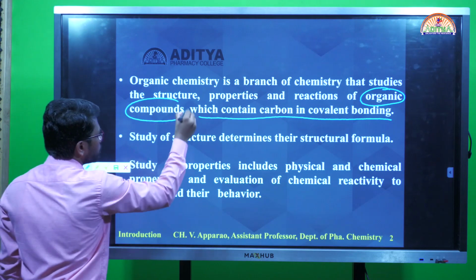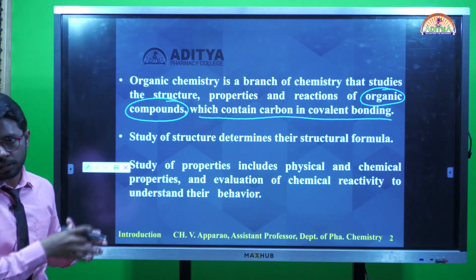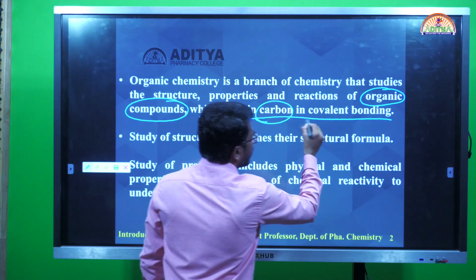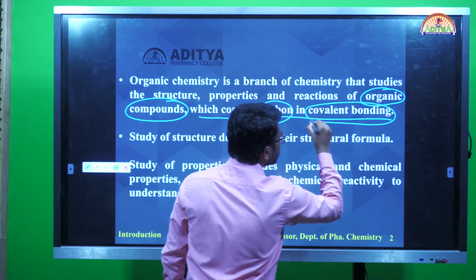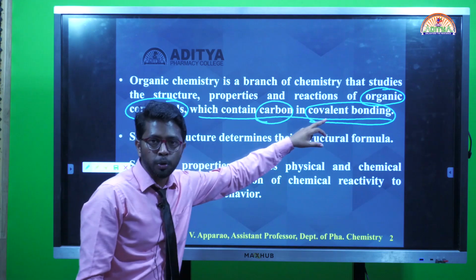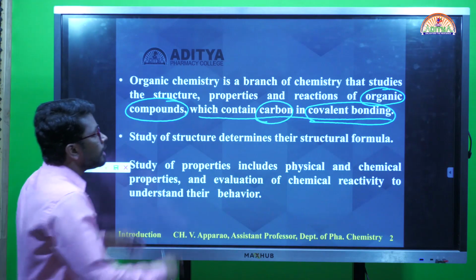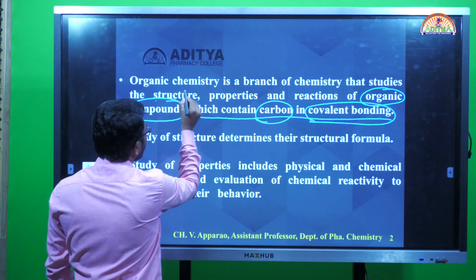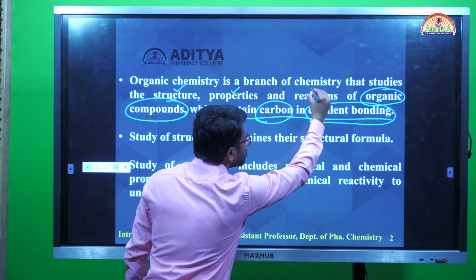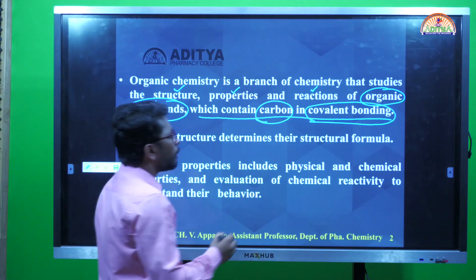Organic compounds, this is one term. What is the meaning of this? And the same way, carbon in covalent bonding, we need to know these things. One is covalent bonding. What is covalent bonding? And what are organic compounds? Regarding these organic compounds only, we will learn the structure, the properties, and the next thing, chemical reactions. Right, let me see what is covalent bonding.